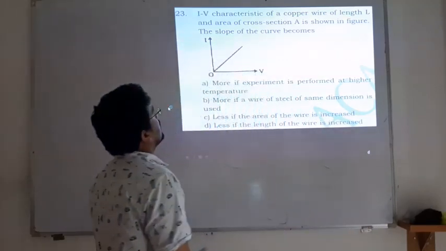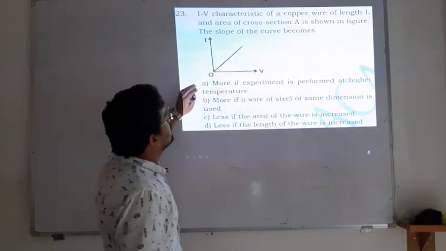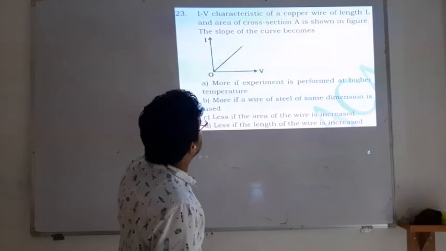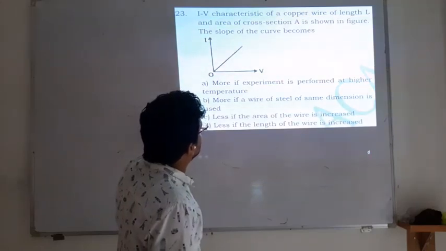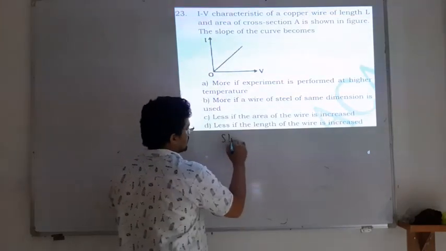The IV characteristic of a copper wire of length L and area of cross section is shown below. The slope of the curve becomes. Okay, so we know slope is